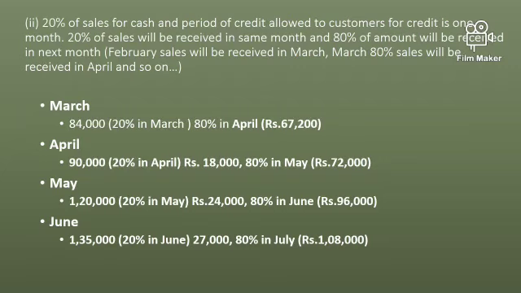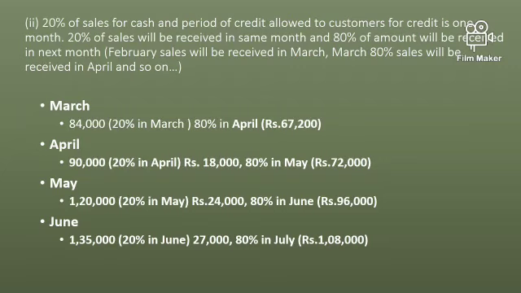Now in April, the company has recorded sales of 90,000. So 20% will be received in the same month, that is 18,000, and the remaining 80%, 72,000, received in May. Now in May, sales are 1,20,000. 20% will be received in May itself, and 80%, which is 96,000, will be received in June.